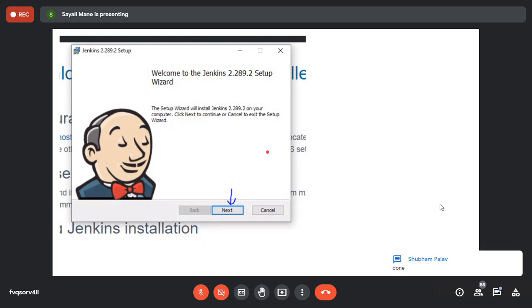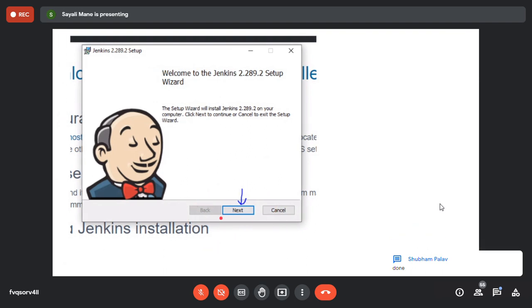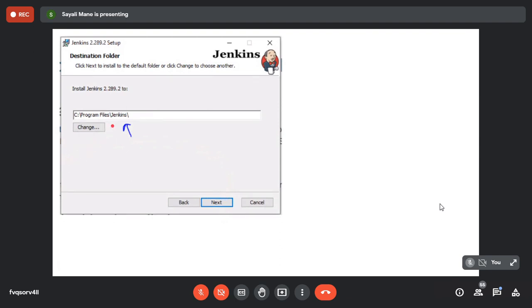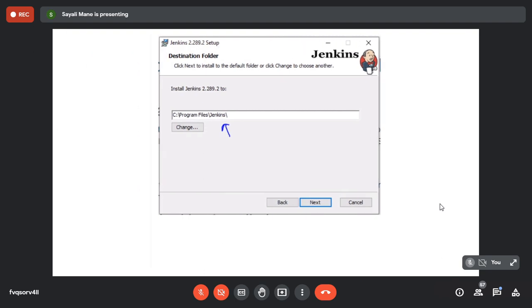Okay, done. Click on the next slide. Then here they will give you a destination folder. A default folder will be there. So if you want to change, you can change it. Done. Click on the next.